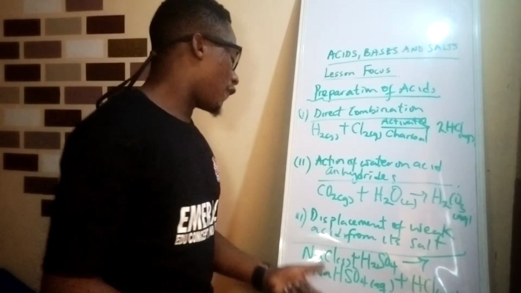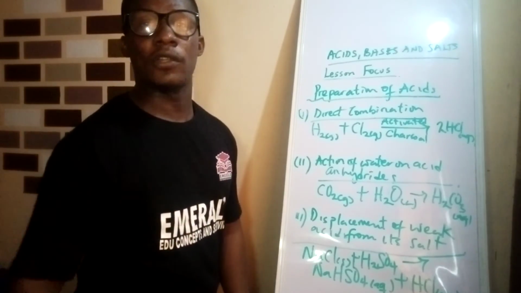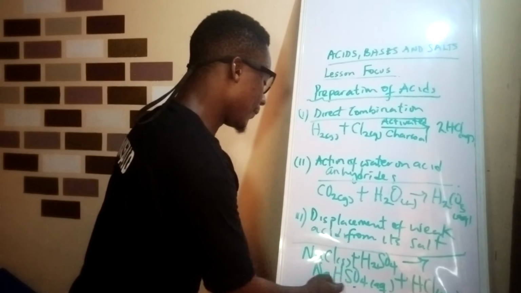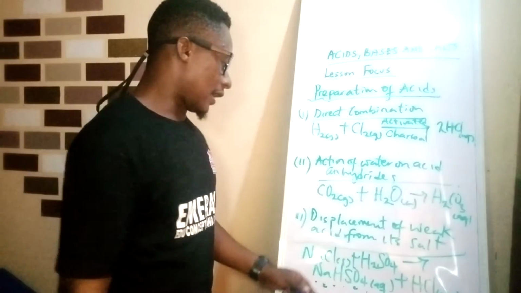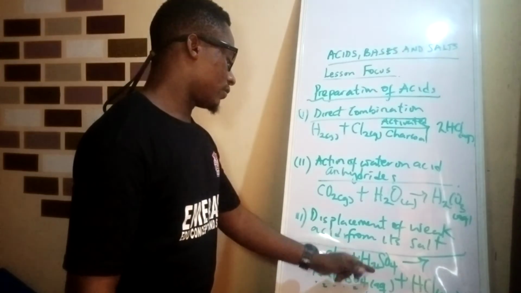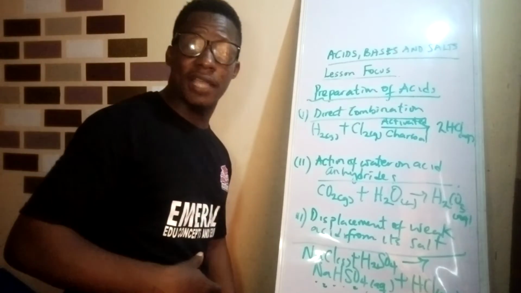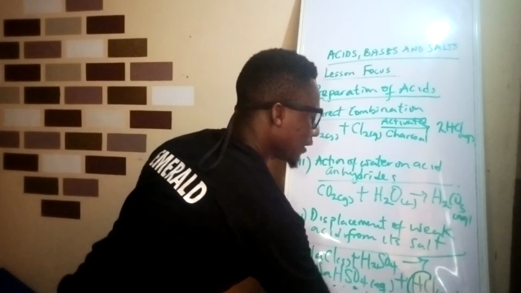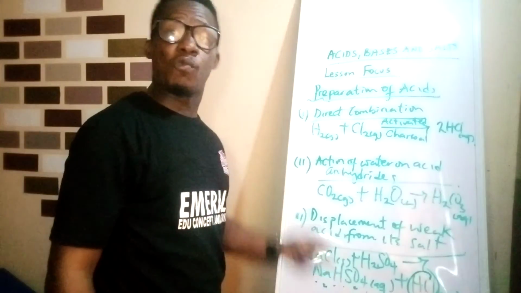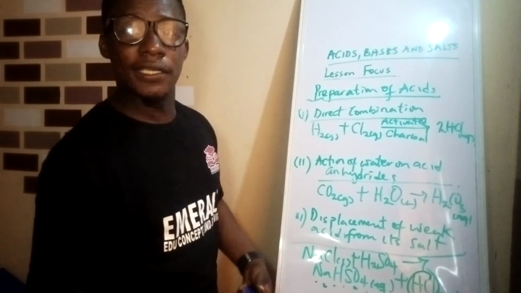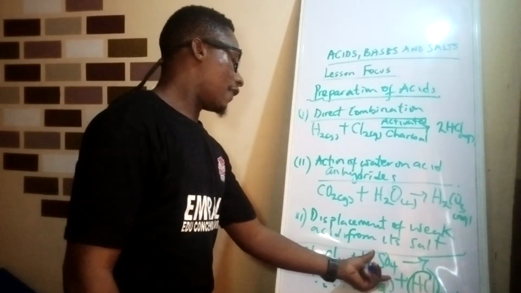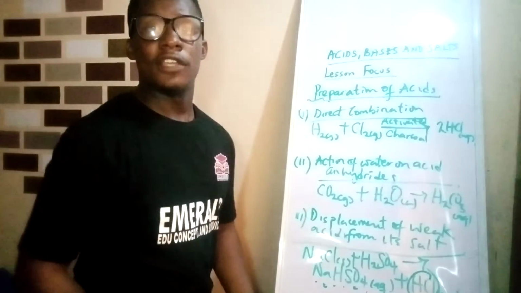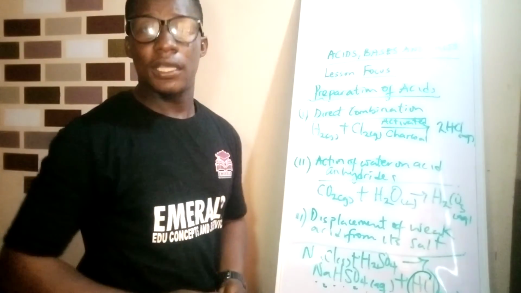And then displacement of weak acid from a salt. It can be displacement of weak acid or volatile acid. This equation here is signifying that this acid is produced. In this case, a volatile acid is being displaced from a salt to produce HCl. So these are ways by which acids are produced.